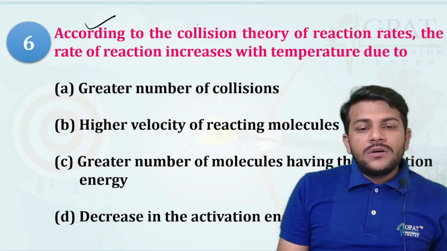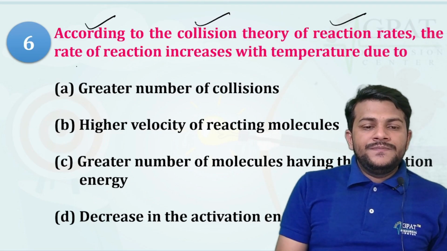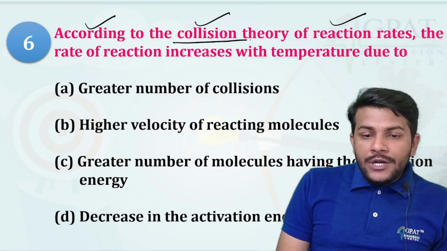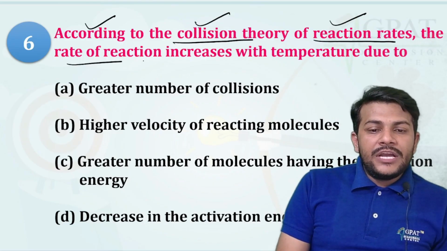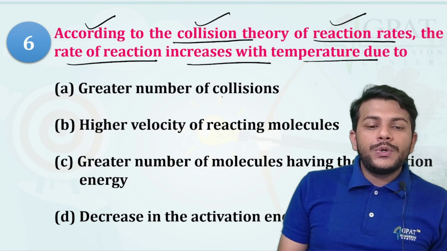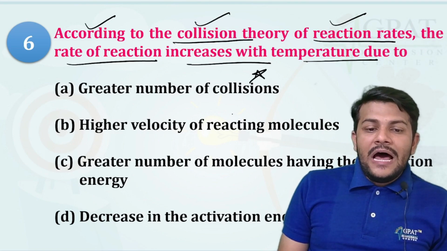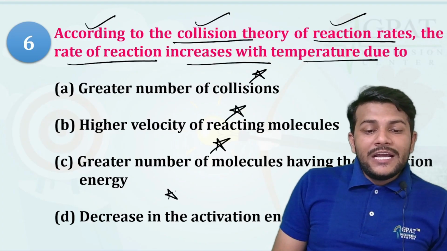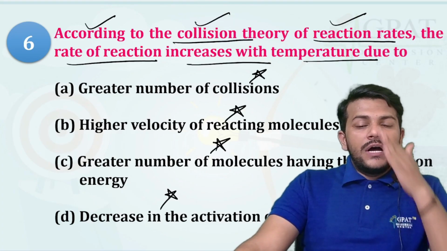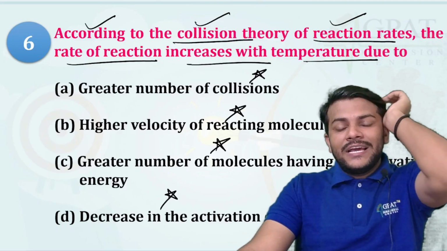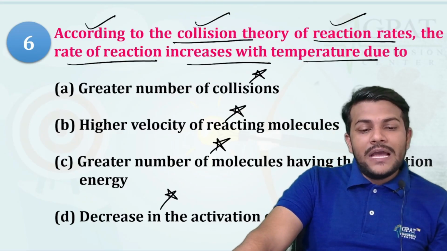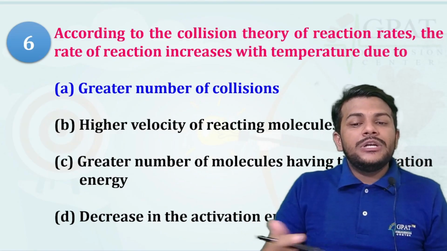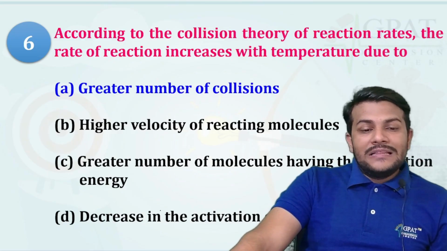Next, according to the collision theory of reaction rate, the rate of reaction increases with temperature due to a greater number of collisions, high velocity of the reacting molecules, greater number of molecules having the activation energy, and decrease in the activation energy. So collision theory tells us the rate of reaction increases with temperature due to the increase in the number of collisions. So that is the rate of reaction.